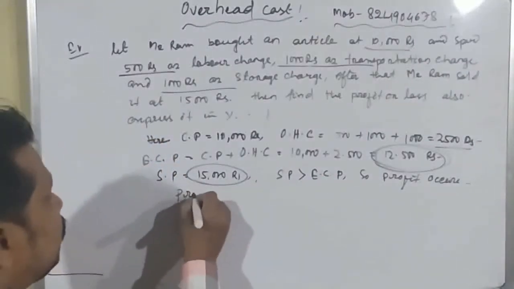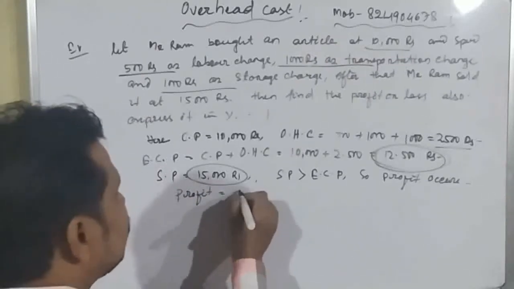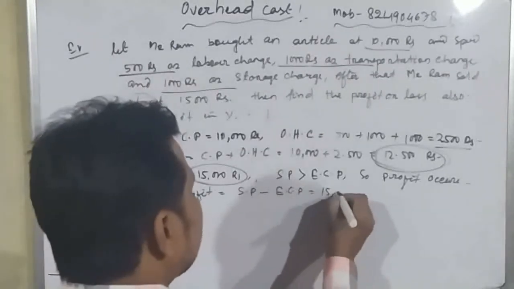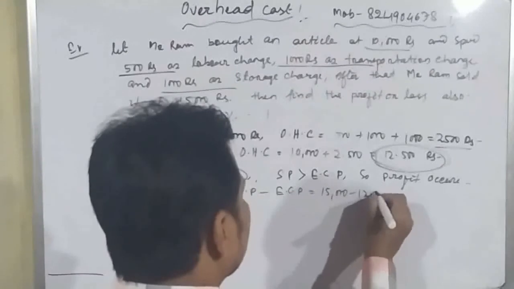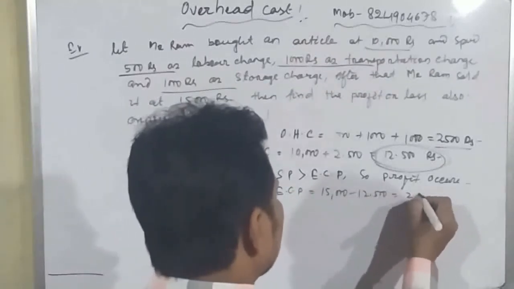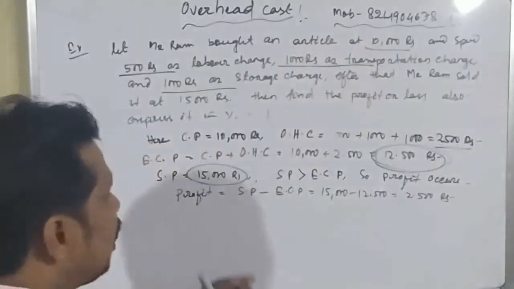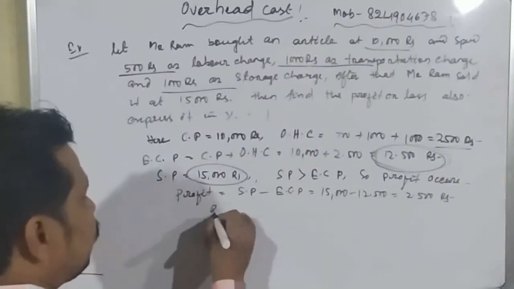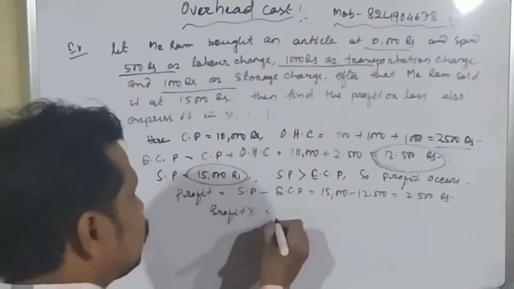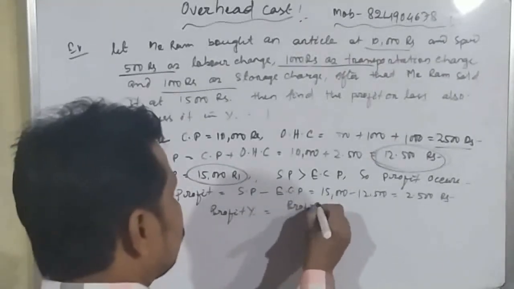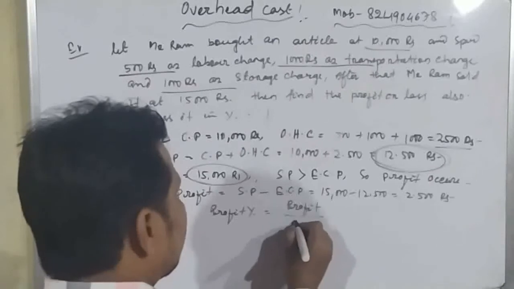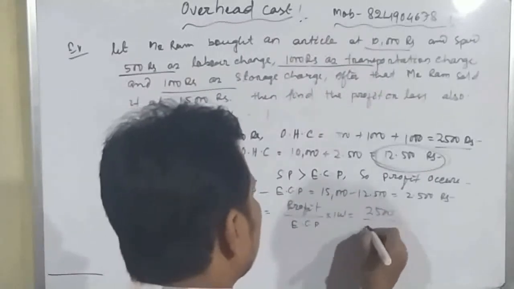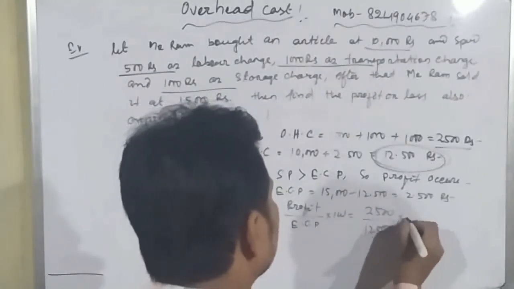So what is the formula of the profit? Profit is equal to the selling price minus effective cost price, which is equal to 15,000 minus 12,500, which is equal to 2,500 rupees. Yes or no? And here we have found the profit. Now we will find out the profit percentage. So profit percentage is equal to profit divided by effective cost price into 100, which is equal to 2,500 by 12,500 into 100.